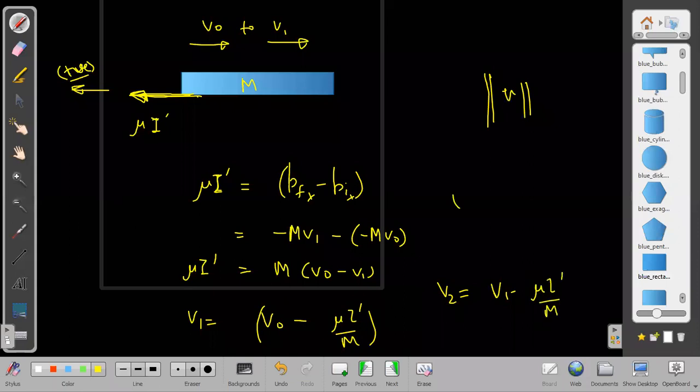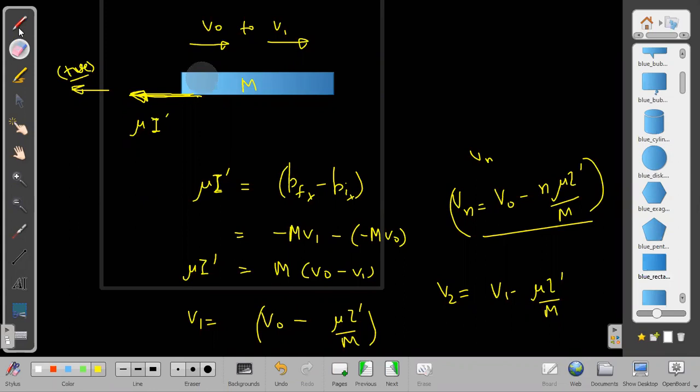So what will happen after the nth collision also? Vn equals V0 minus n times mu I dash by m. It will keep on happening until Vn becomes 0. It may not become exactly 0; suddenly it may end up tending to negative. If you keep on doing this progression in this way, at the last it may go negative also.